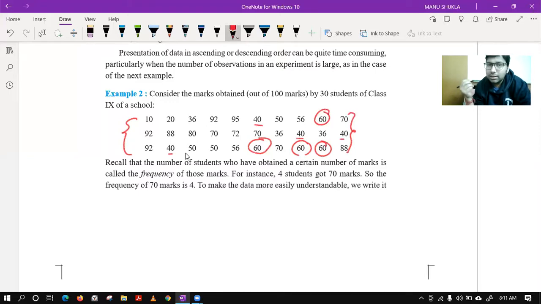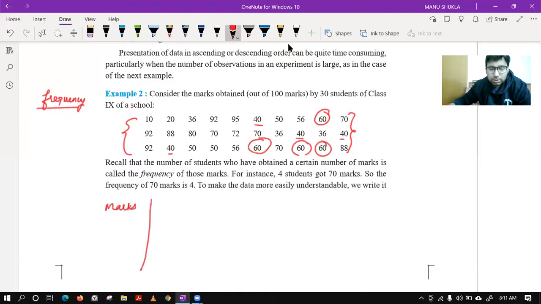So we can see the concept of frequency. Instead of writing the number again and again, why can't we make a column of frequency and say that this number is getting repeated this many times, to make these values compact? So right now it looks like there are 30 values. If we see carefully, we can make a table containing 2 or 3 columns which will help us make these compact.